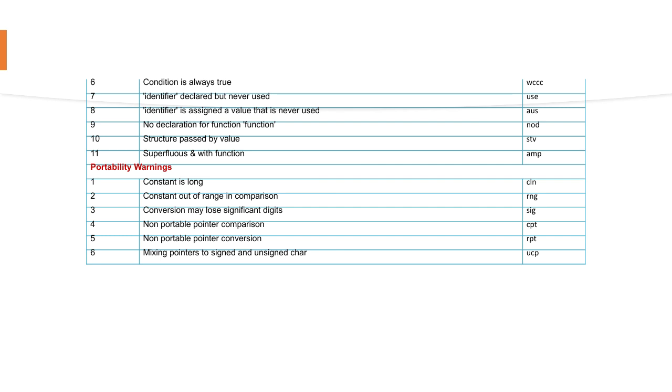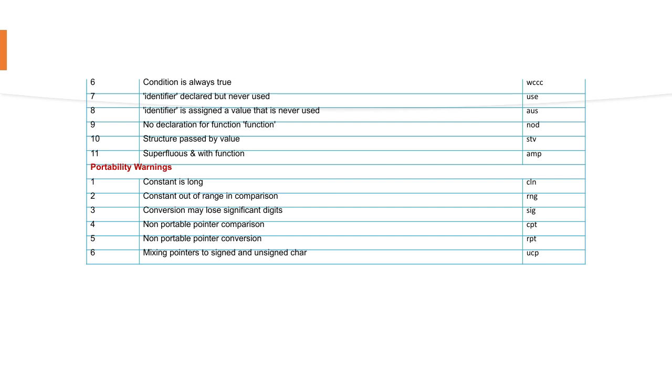Examples for portable warnings: constant is long, CLN; constant out of range in comparison, RNG; conversion may lose significant digits, SIG; non-portable pointer comparison, CPT; non-portable pointer conversion, RPT; mixing pointers to signed and unsigned char, that is UCP.